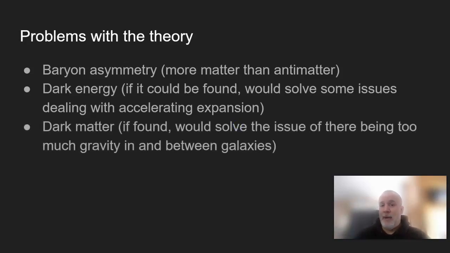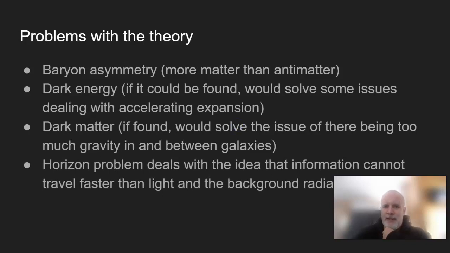Dark matter, that would also solve the issue of there being too much gravity in between galaxies. We see that there is gravity that exists between galaxies, and there's too much because there's nothing out there in between, or not much. So we're wondering if there's some sort of matter that's out there that's actually got some gravity to it.